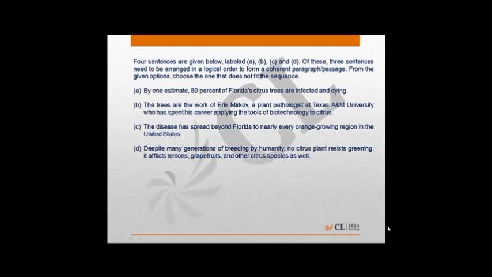The next question again is a parajumble question where one sentence needs to be eliminated. Look at options A, D and C. A, D and C talk about a disease called greening which has affected citrus trees in Florida. Option B does not talk about this. Option B talks about trees that work for Eric Mirkov, the plant pathologist at Texas A&M University, who has spent his career applying the tools of biotechnology to citrus. Hence B can be eliminated.